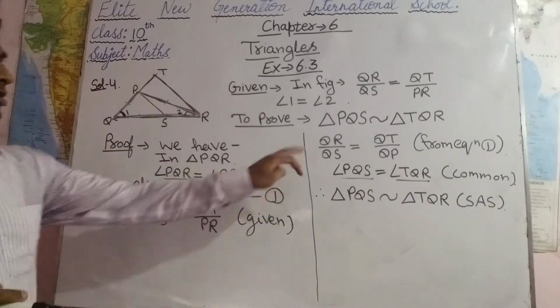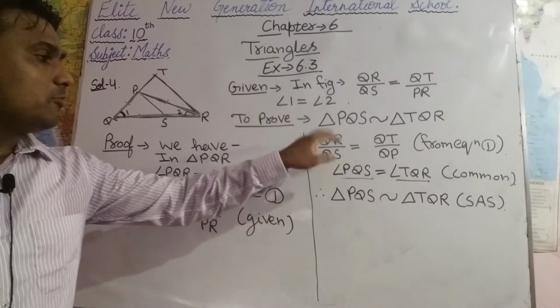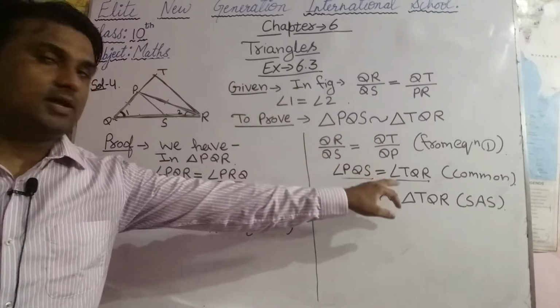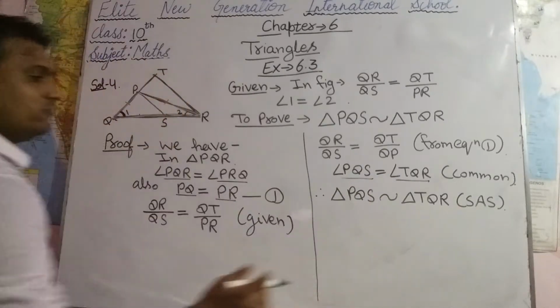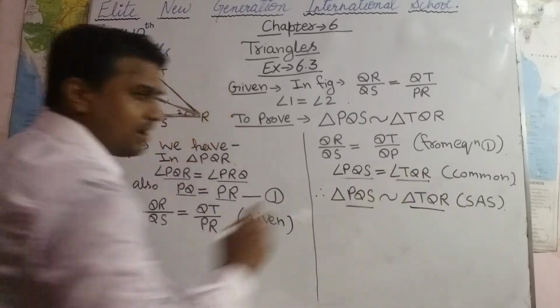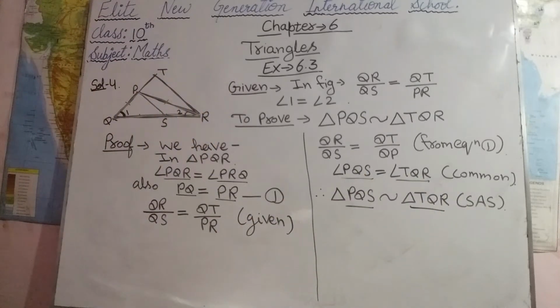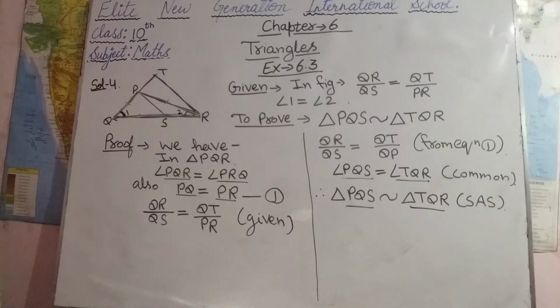When two corresponding sides of two triangles are proportional and the included angles are equal, then the triangles are similar by SAS. So we can say that triangle PQS is similar to triangle TQR by SAS. In this way we can prove these two triangles similar. Now after this, see the next question.